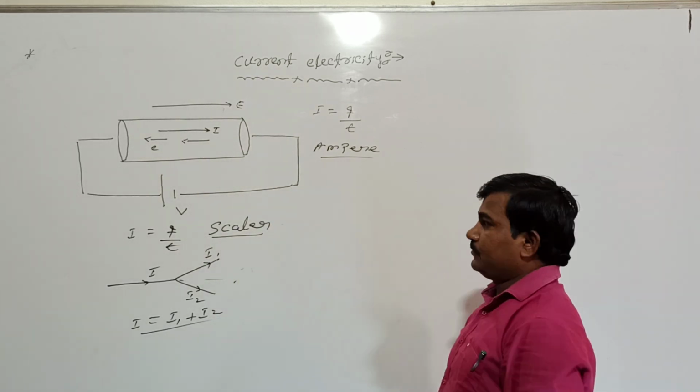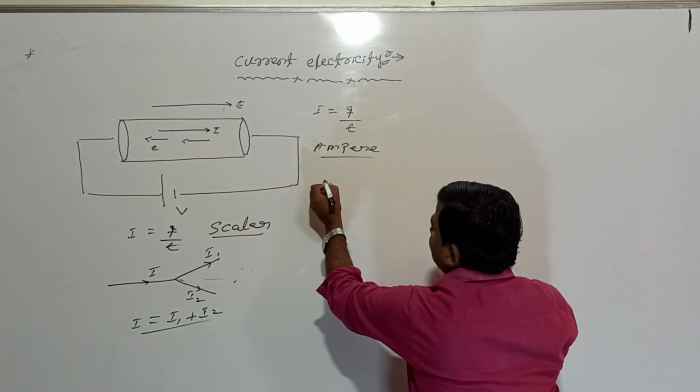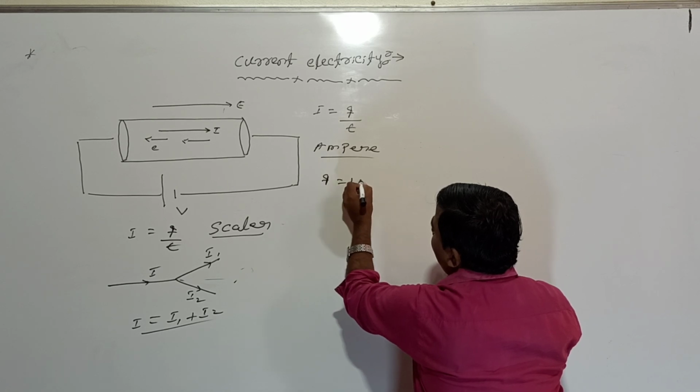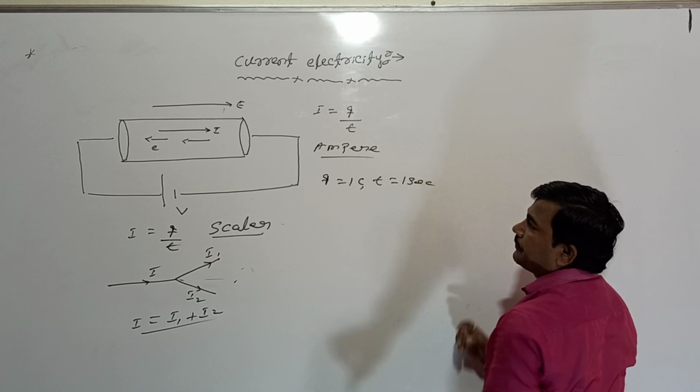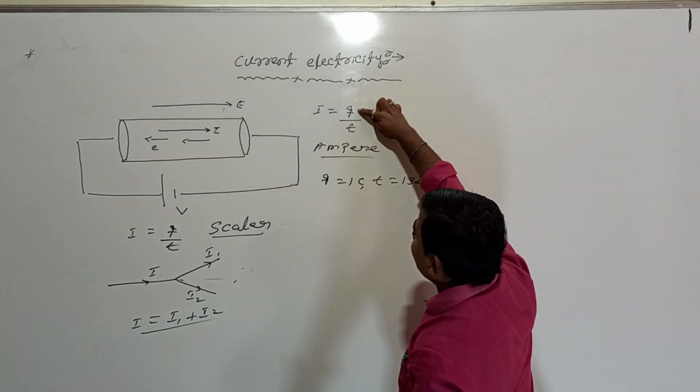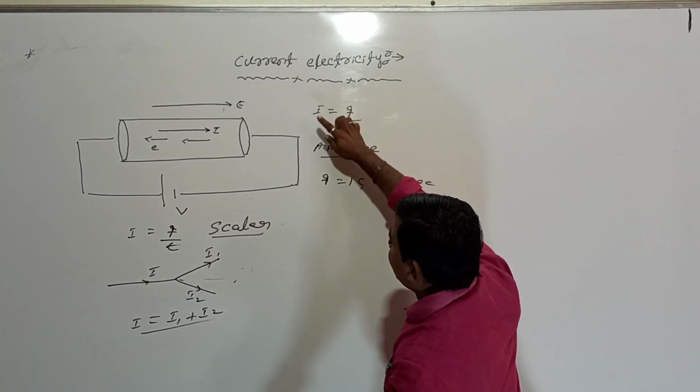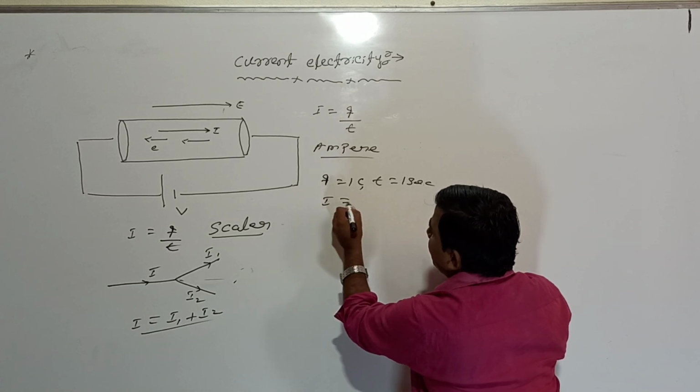How to define the ampere? See here. If 1 coulomb of charge is flowing in the conductor in 1 second, that is, if Q equals 1 coulomb and t equals 1 second, then what is the current? The current is said to be 1 ampere.